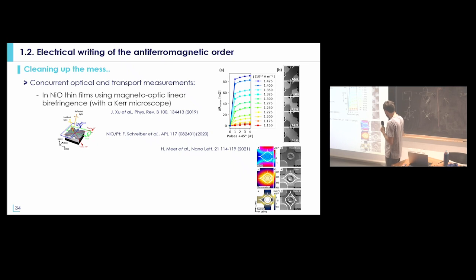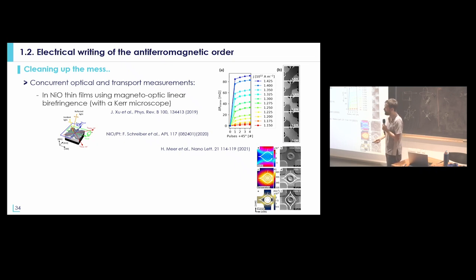measurement, but you remove the platinum with this circle shape, so you have platinum only in the middle and you have nickel oxide only in the middle, and you still have this type of metallic Hall bars. When you apply current in some direction, so the current is flowing only in this part, not in the middle, you can still switch the direction of the antiferromagnetic order in the middle. And if you apply a current vertically, you switch back the direction of the antiferromagnetic